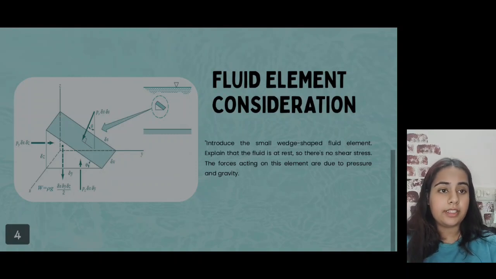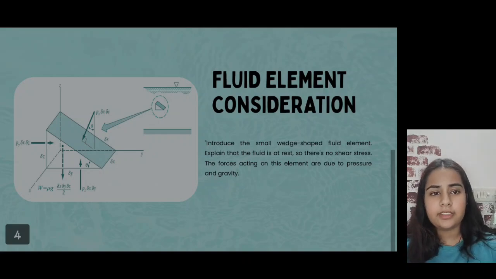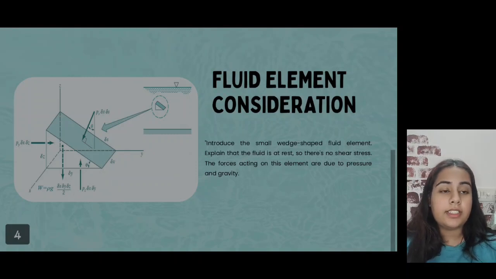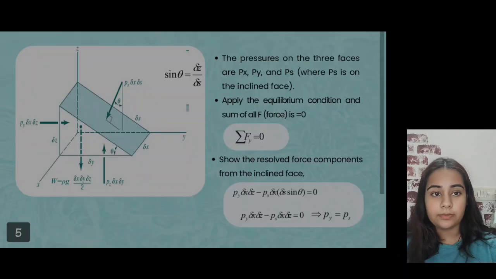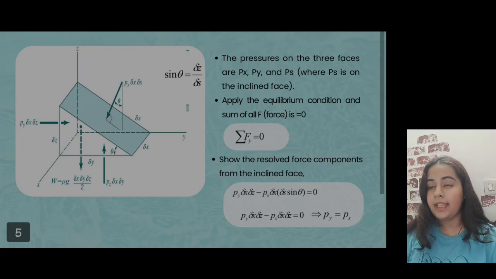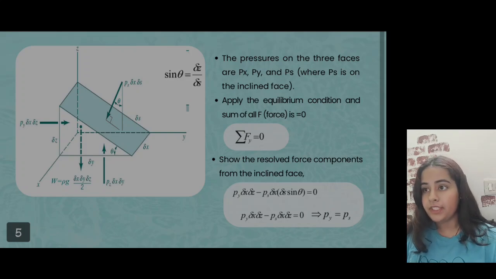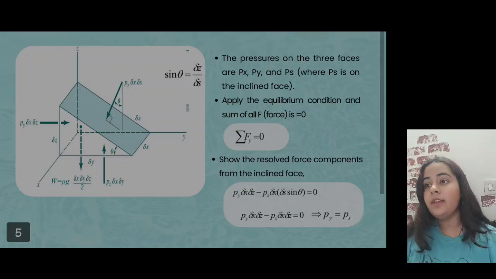The only forces acting on this tiny element are the pressure on its faces and the force of gravity, which is its weight, W. We will apply the condition of equilibrium, which means the sum of all the forces is equal to zero. Now let us consider the main faces as px, py, and ps, where ps is the pressure on the inclined face of the wedge we have selected.